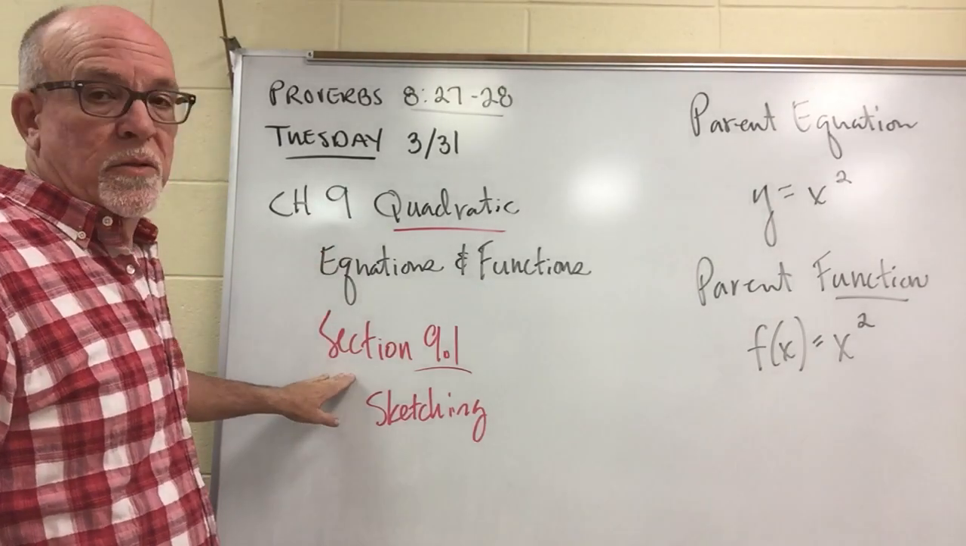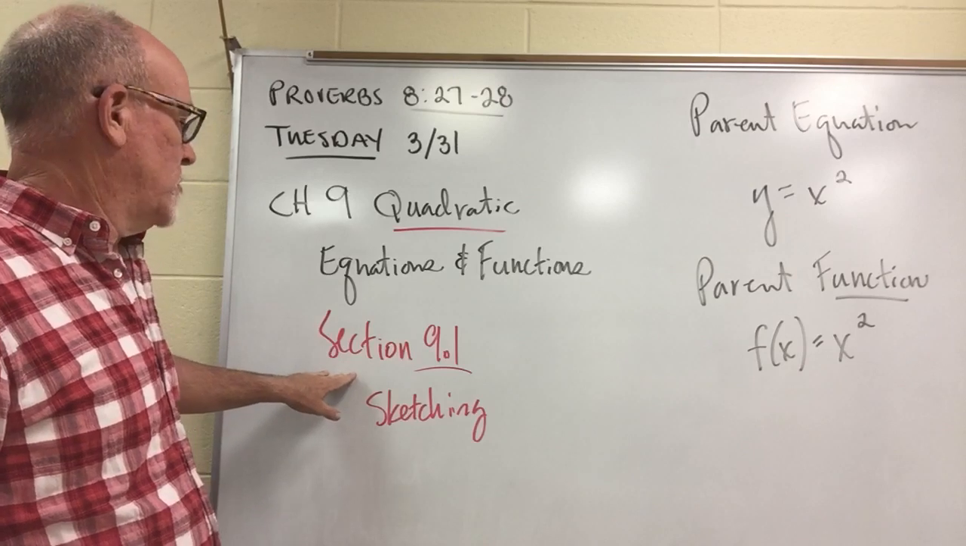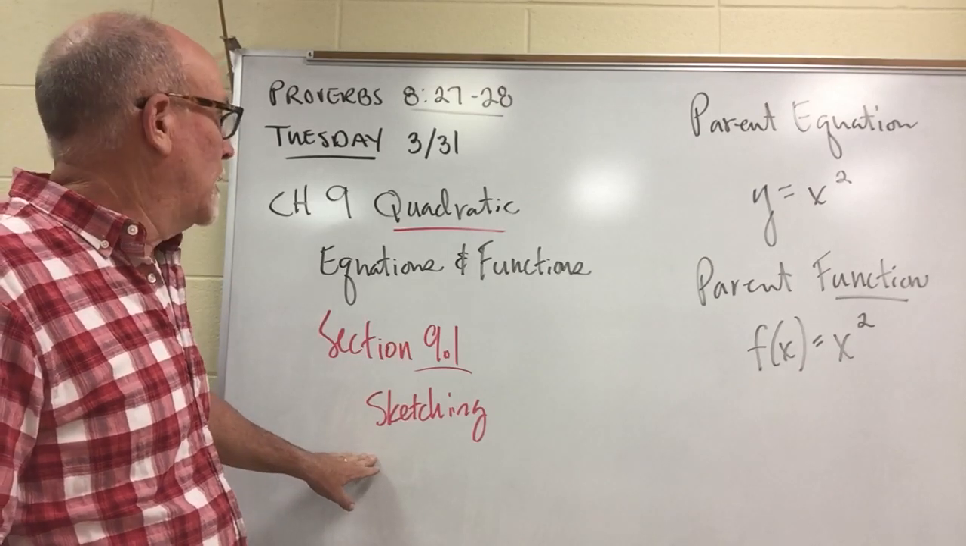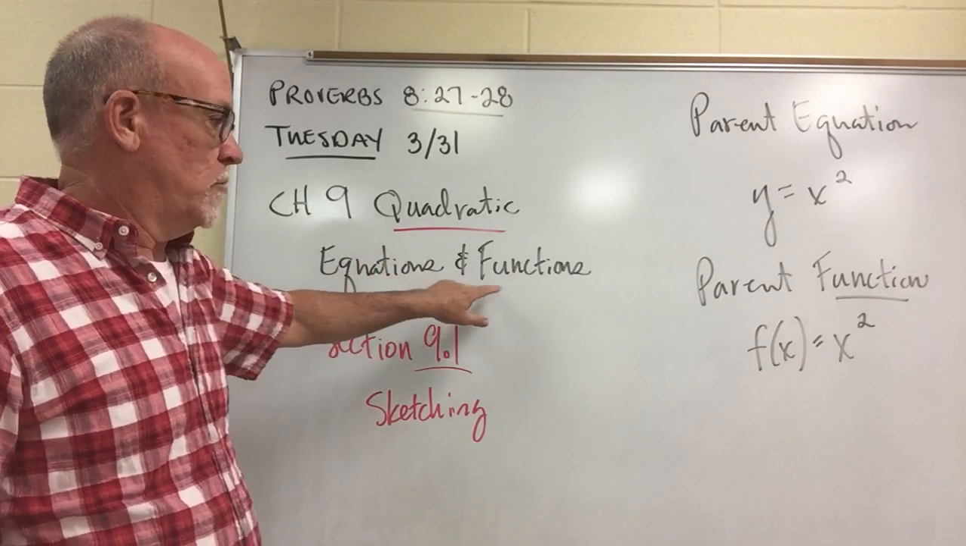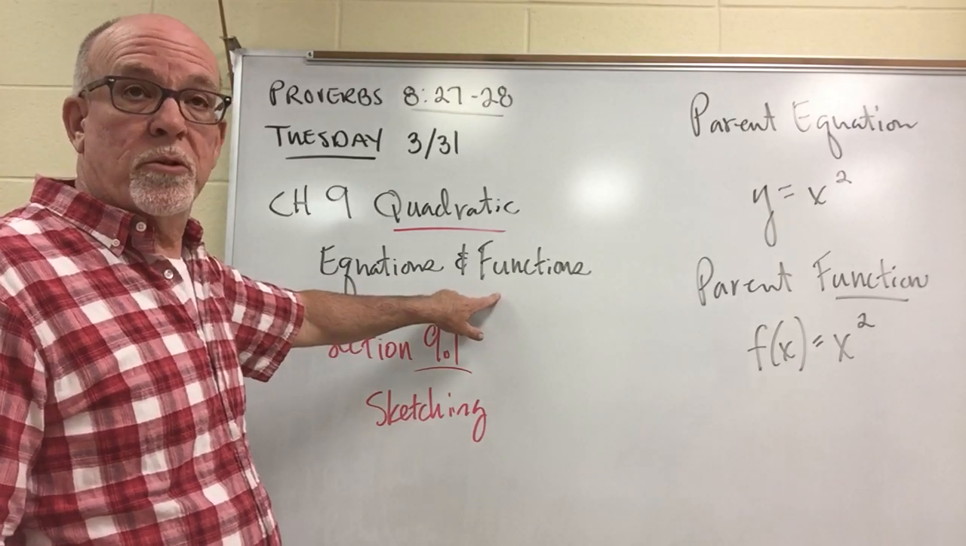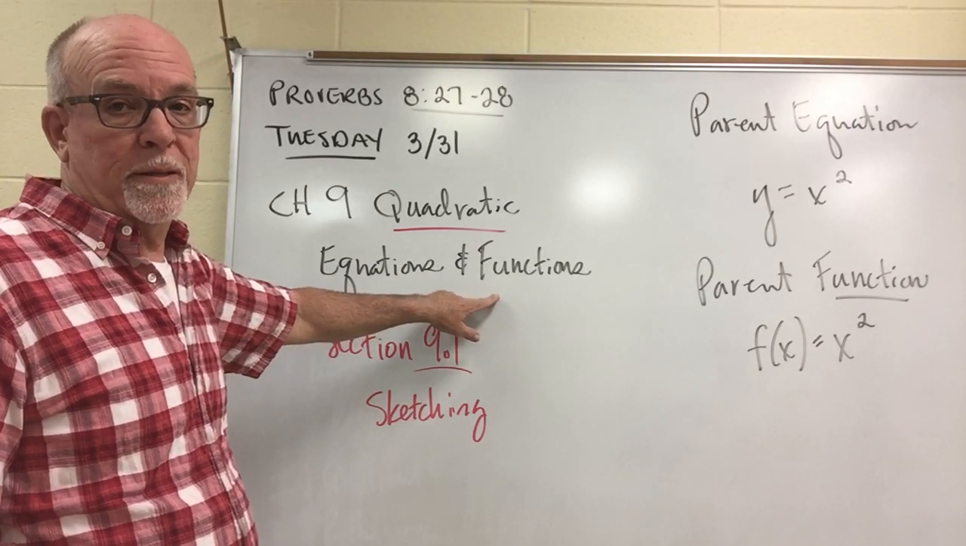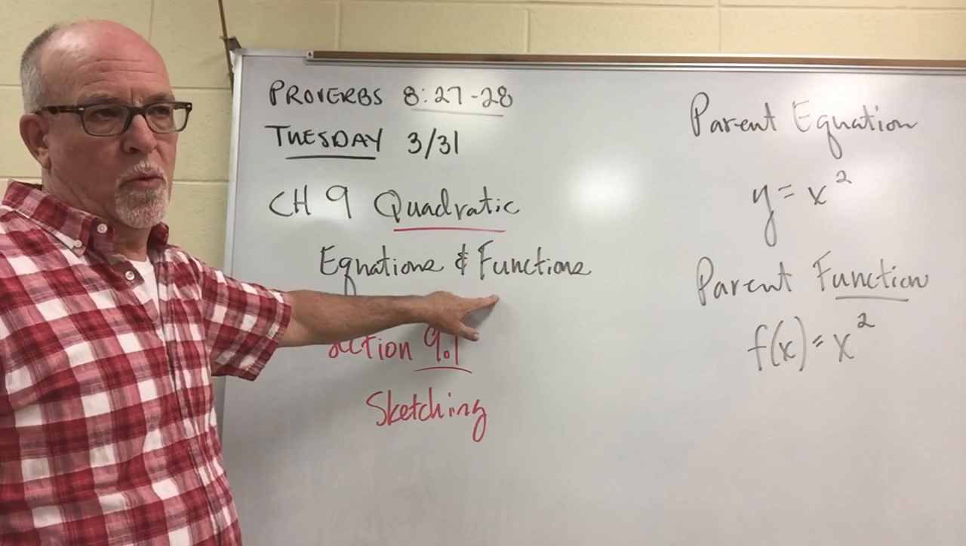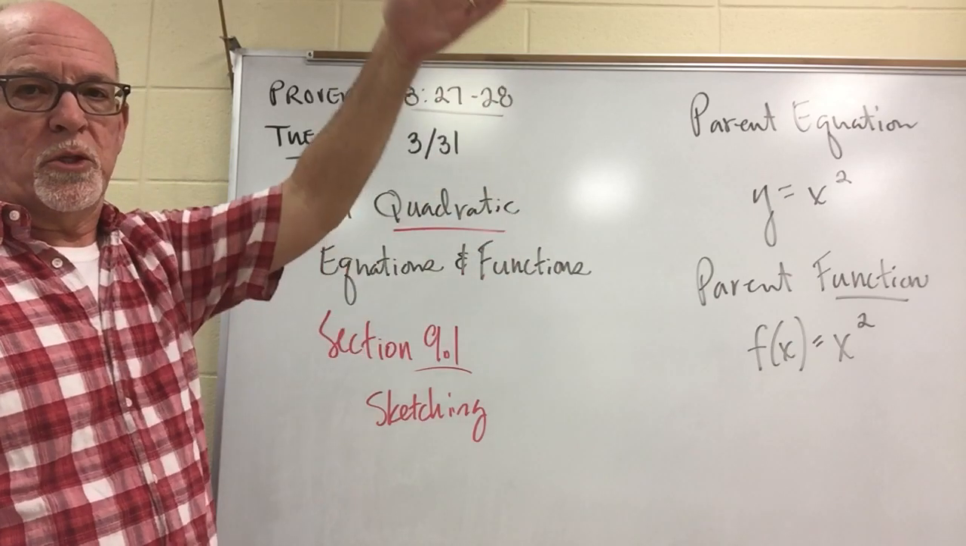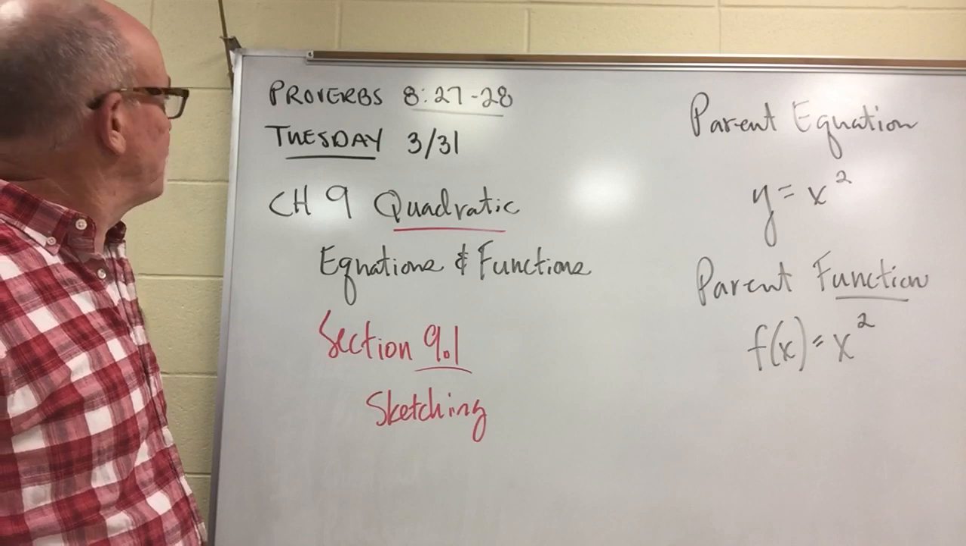In particular, in section 9.1, which is the first section, we're going to be sketching these quadratic equations or functions. Their picture makes a parabola. We've talked a little bit about that before. It makes a U shape when we finish sketching.